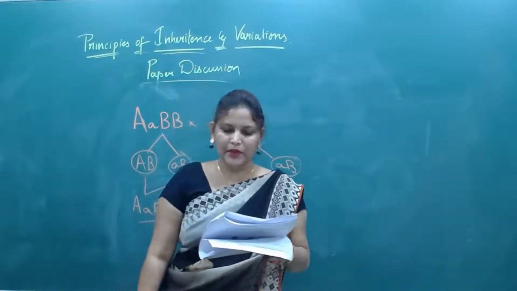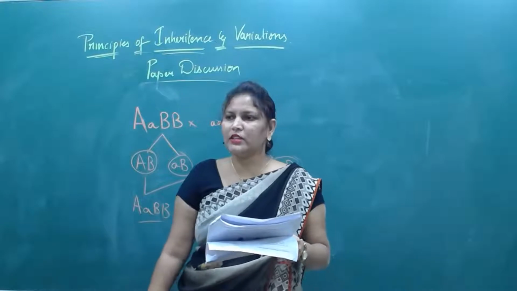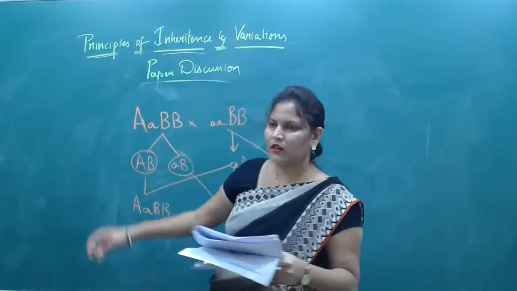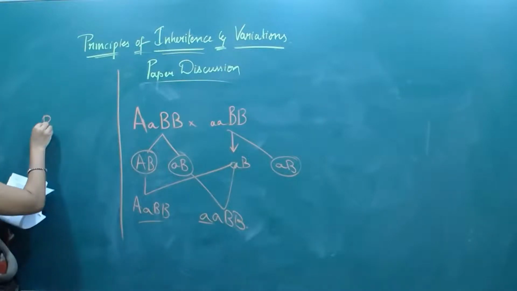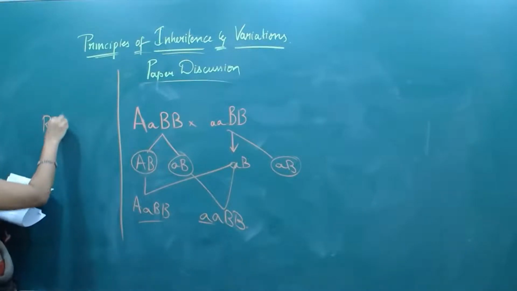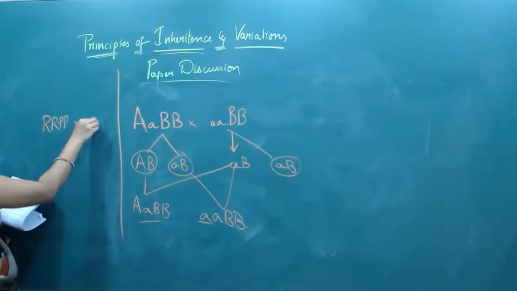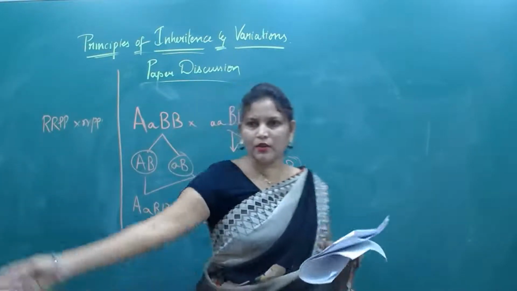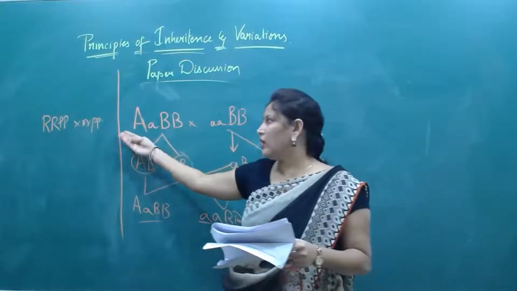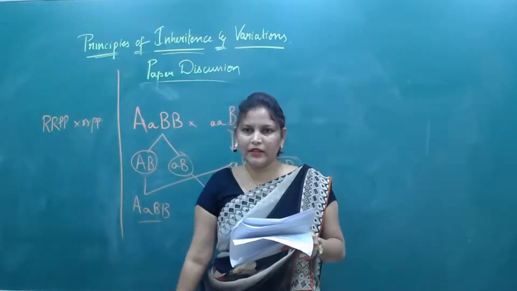Yes, it is option B. Even if it is a dihybrid cross, the parents are always homozygous. Parents are homozygous, yes or no? That's why the F1 individuals are dominant.